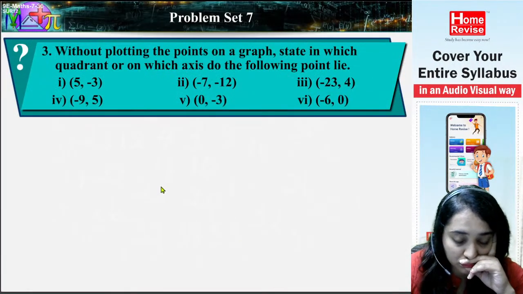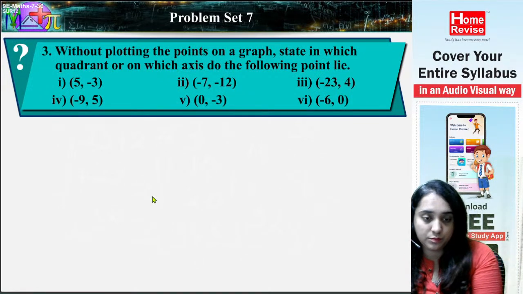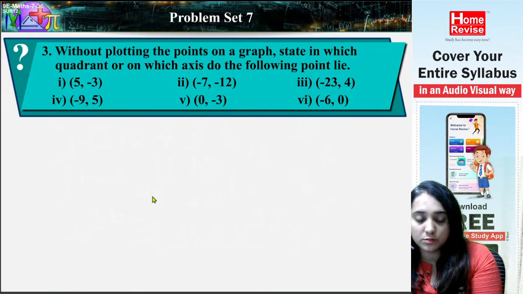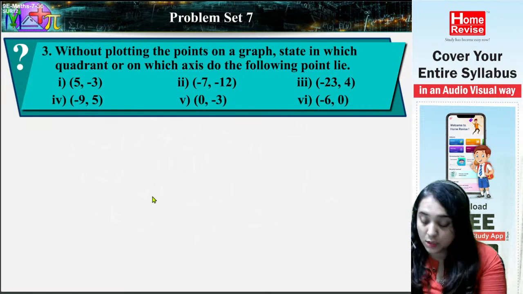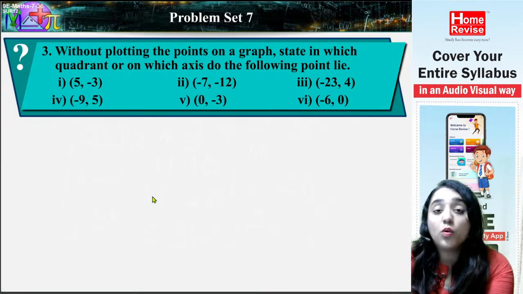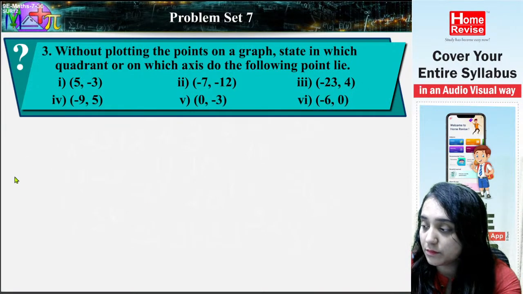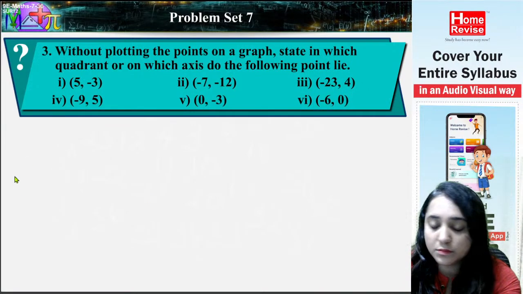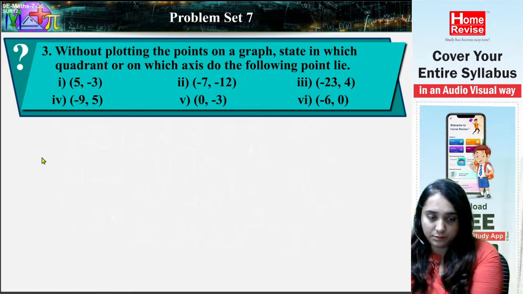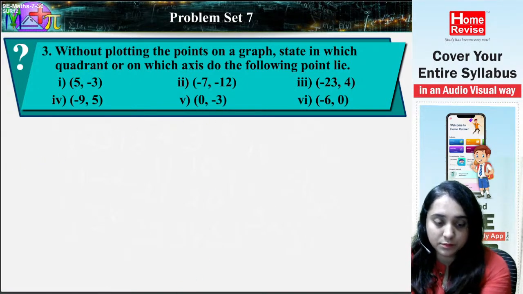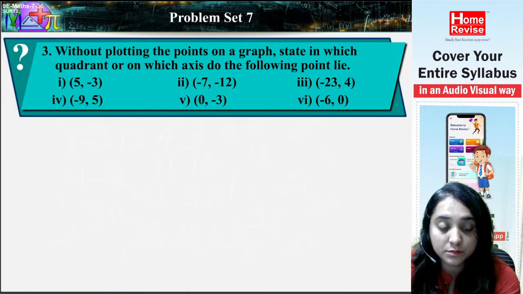3. Without plotting the points on a graph, state in which quadrant or on which axis do the following points lie. 1, 5, minus 3; 2, minus 7, minus 12; 3, minus 23, 4; 4, minus 9, 5; 5, 0, minus 3; 6, minus 6, 0. So it is very easy. We have to just find out the coordinates where they will lie exactly.